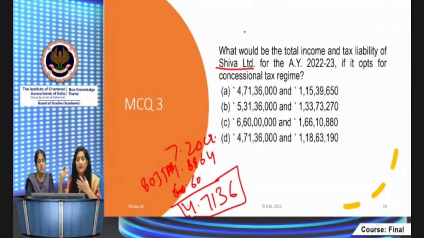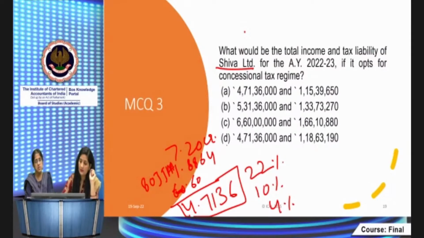We assume that it's the income from only manufacturing. So straightforward, we will apply 22% plus 10% surcharge plus 4% education cess. If it opts for concessional tax regime, total income is 4.7136 crore and 1,863,190 would be the tax liability.